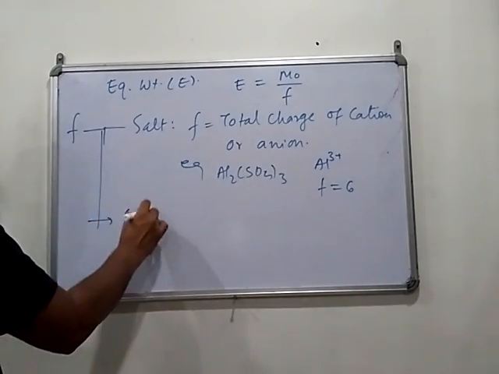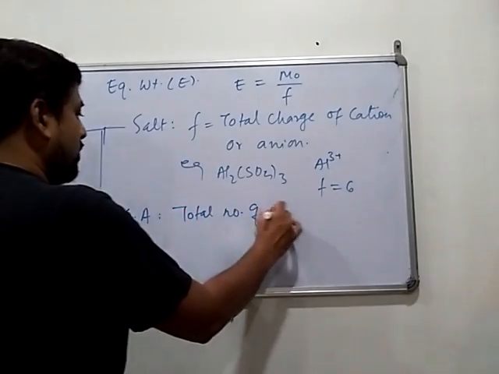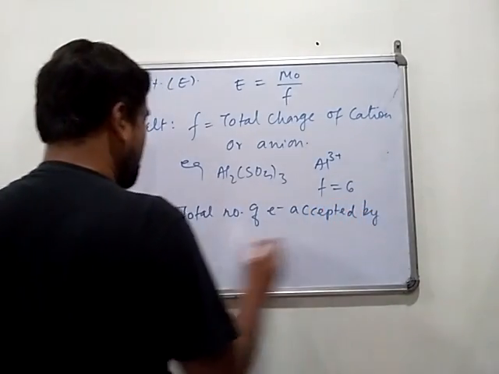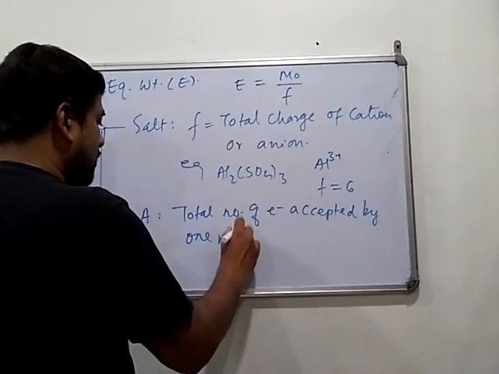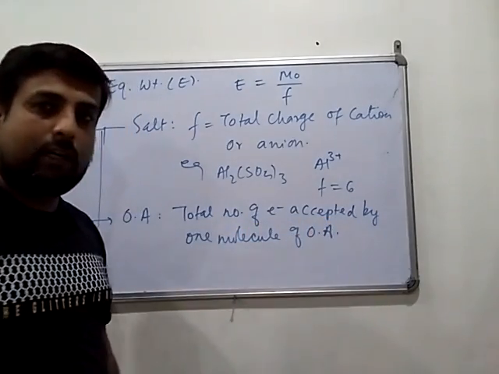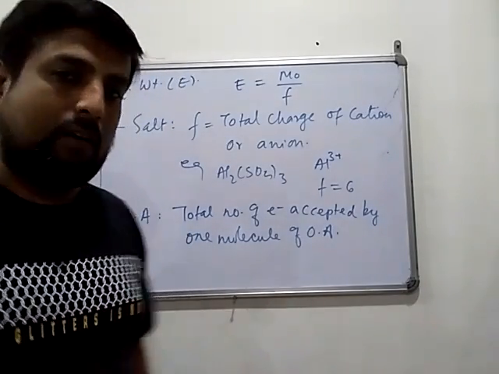Now for an oxidizing agent, the factor is the total number of electrons accepted by one molecule of the oxidizing agent. Oxidizing agents are electron acceptors, so how many electrons one molecule accepts is the factor.